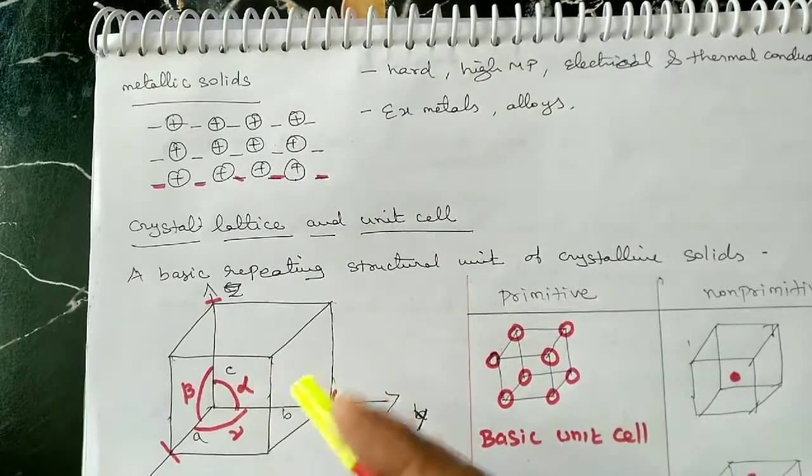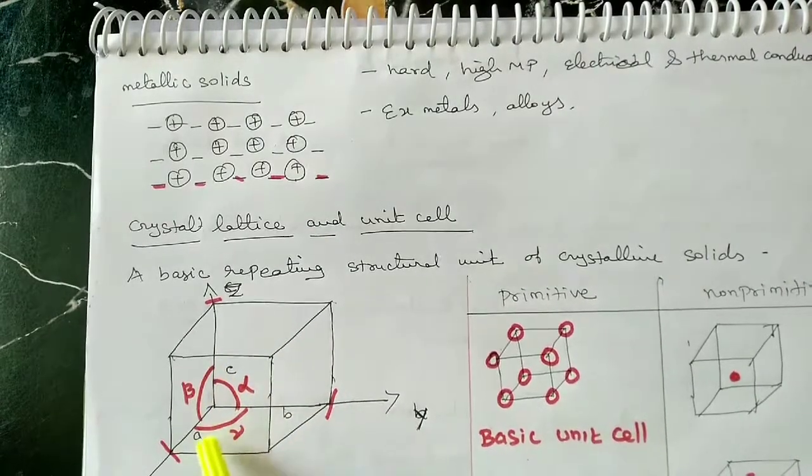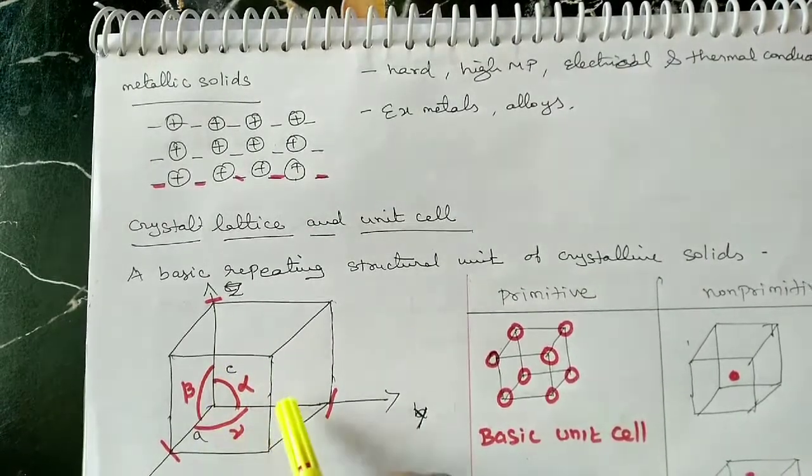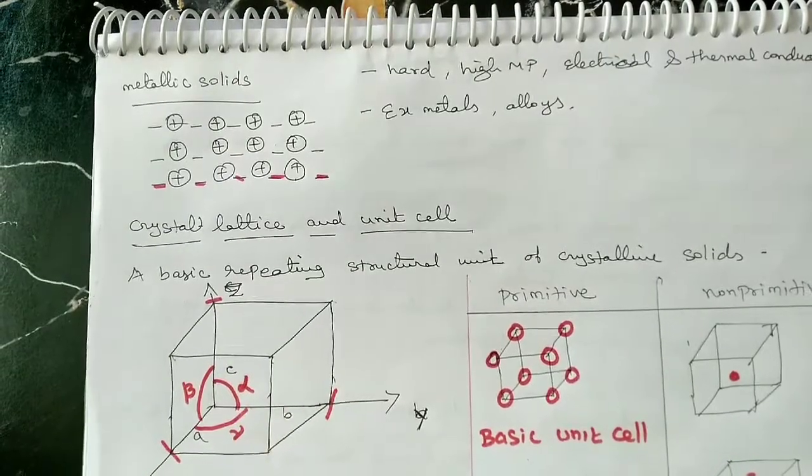Now, it is not a fixed type. We may take alpha as A and C, and A and B as beta, and B and C as gamma. It is not a restricted one. The angle is fixed in itself also.